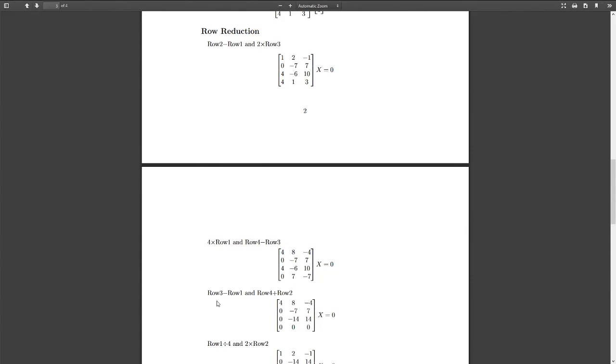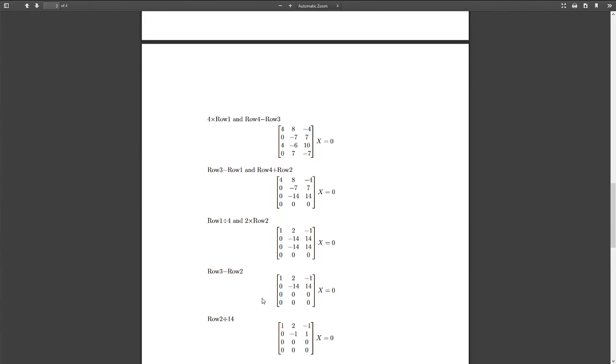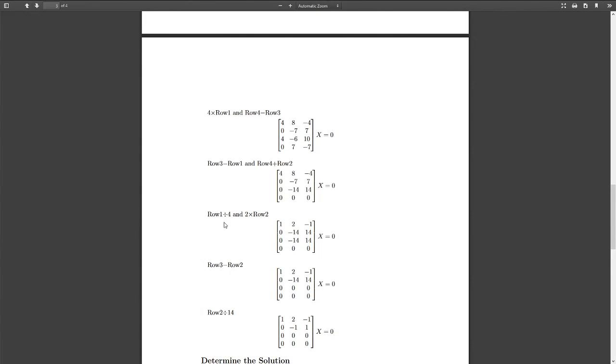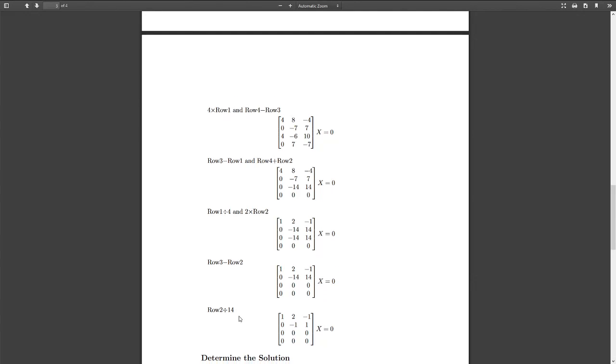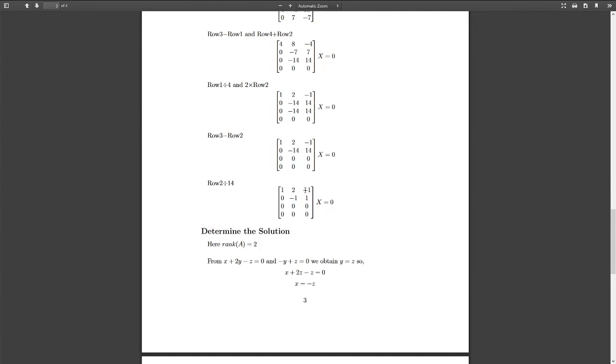Then subtract row 3 by row 1 and add row 2 to row 4. Then I divide row 1 by 4 and then multiply row 2 by 2. Then subtract row 3 by row 2, and lastly divide row 2 by 14. You get this matrix. So here we can see the rank is 2 because we have 2 non-zero rows, and